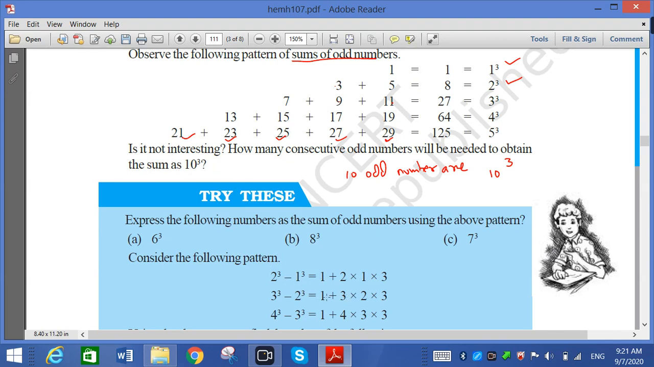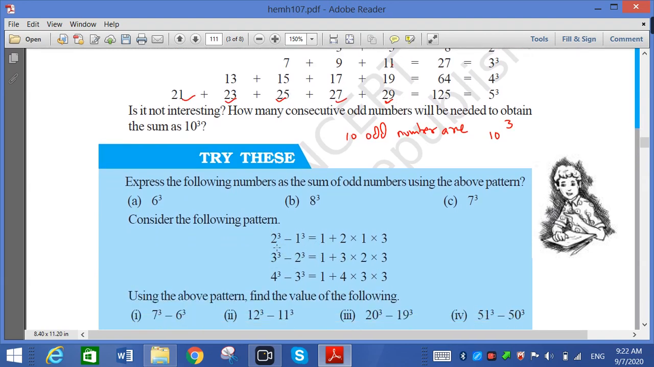Now one new pattern is also here: 2 cube minus 1 cube. So 2 cube is 8, minus 1, that is 7. How are we doing this? 1 plus 2 into 1 into 3, so we get 7. Then 3 cube minus 2 cube. 3 cube is 27, we are writing it here, minus 2 cube, 8. So 27 minus 8, that is 19.